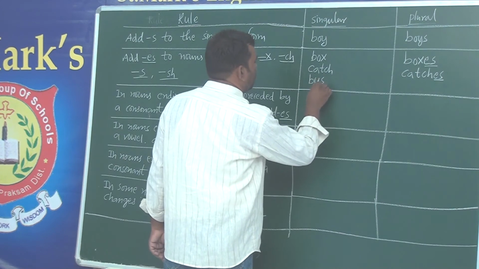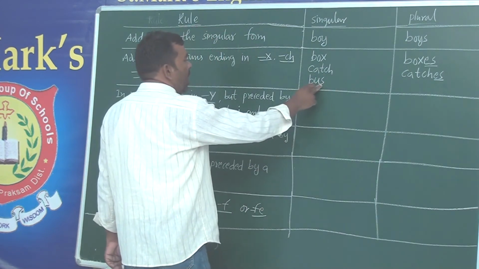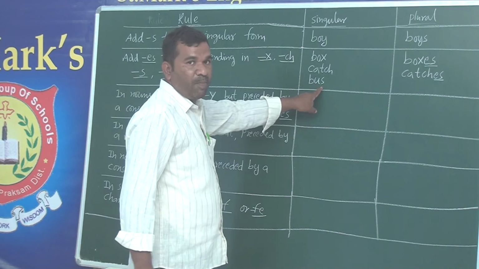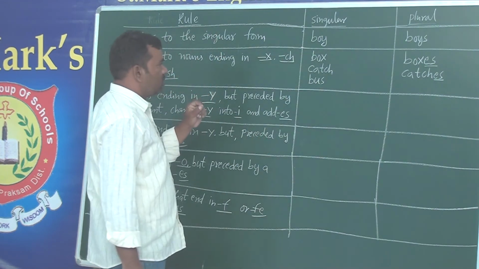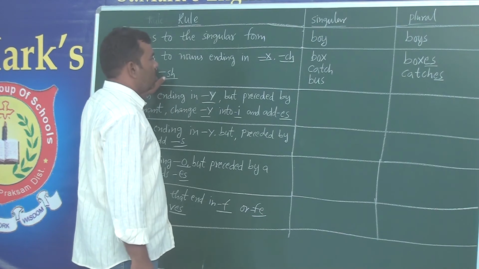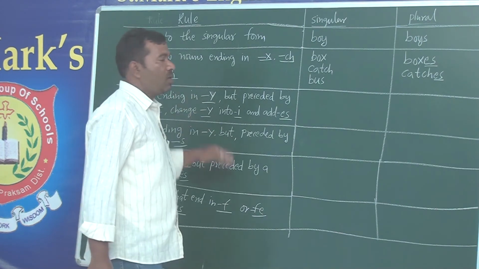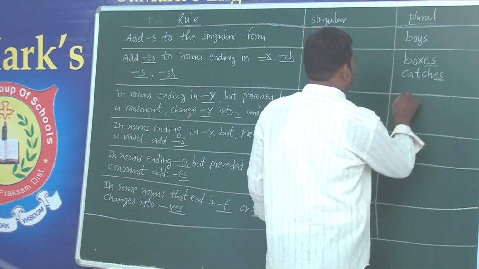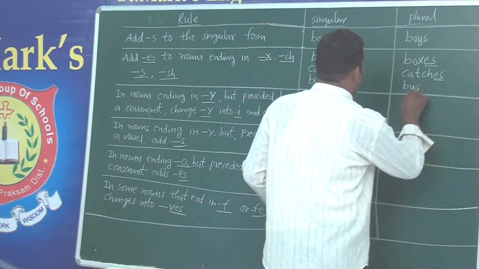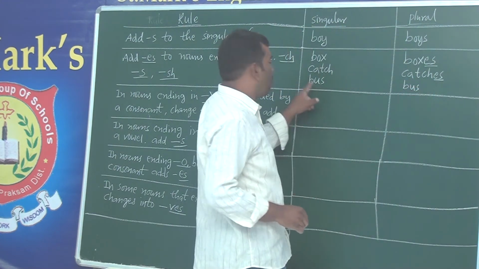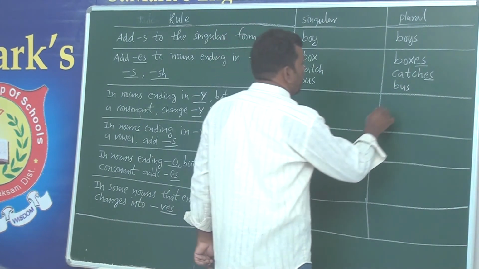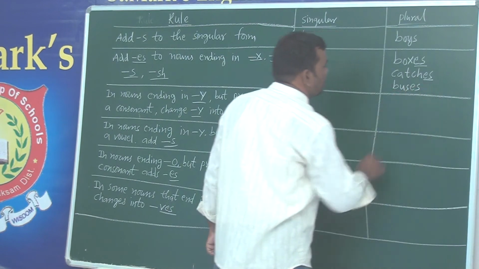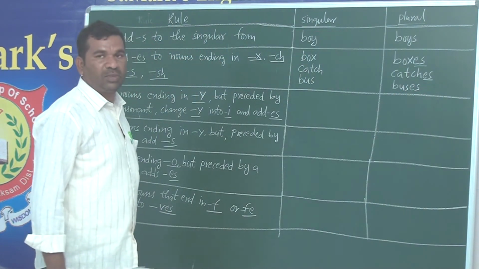For example, you see that bus. What is the ending letter of this word? Yes, okay? So what do we have to add to find its plural? That is nothing but ES. Bus is already given, and what we need to fix at the ending to find its plural? ES. Buses. You got it?